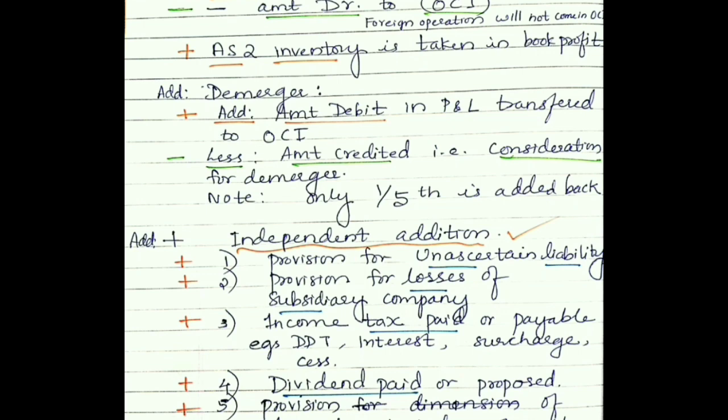Let's see the independent additions. The following items are the independent additions which we will add back: unascertained liability, losses made by our subsidiary companies, tax paid and dividend paid, and even the provision for diminishing value of asset. Diminishing value of asset means reduction from its original value. So once more I say, unascertained liability, losses made by subsidiaries, tax paid, and dividend paid can be added back.